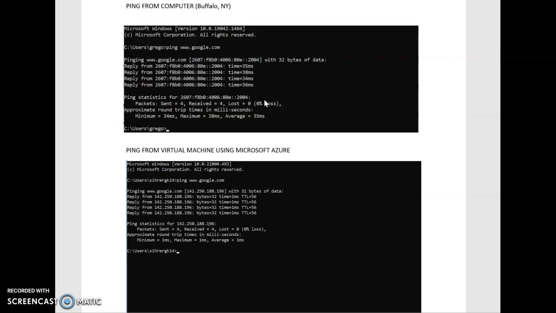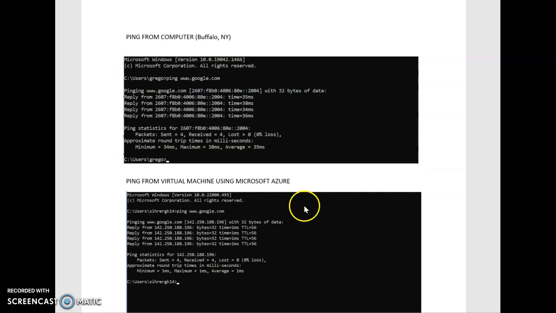Okay, so then from there, I logged on to my virtual machine and did the same thing. Pinged www.google.com. 4 packets were sent, 4 were received. However, the time difference was very distinct. It only took 1 millisecond for the virtual machine to receive those packets.